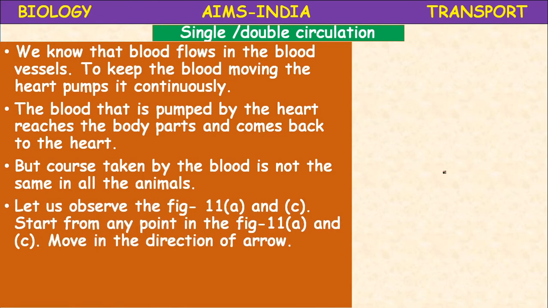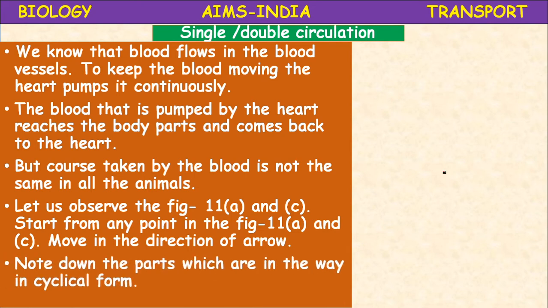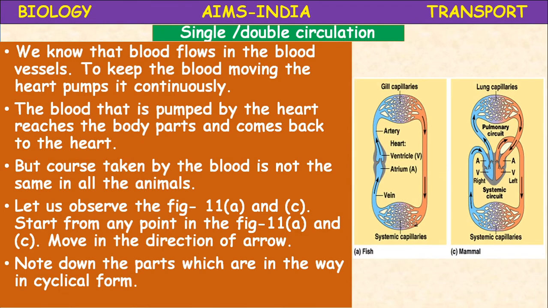Let us observe. Here the figures are given. Single circuit circulation and double circuit circulation. Start from any point in the figure and move in the direction. Note down the parts which are in the way in cyclical form. Okay, here the two figures A and C are given. A represents a fish circulation chart. C represents a mammal.